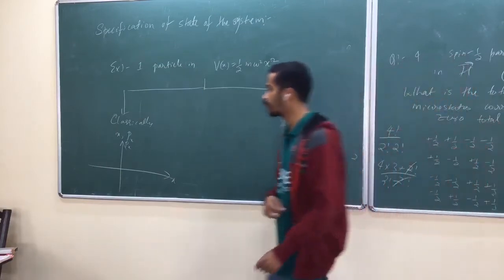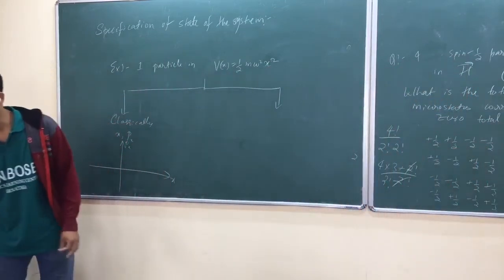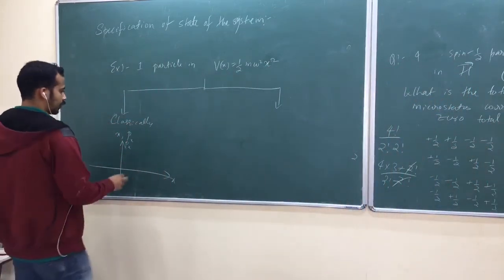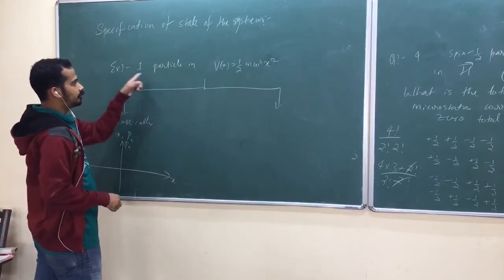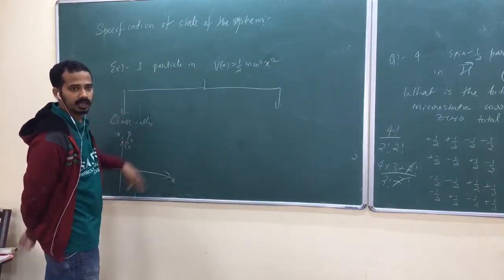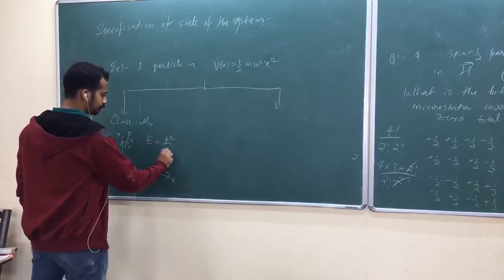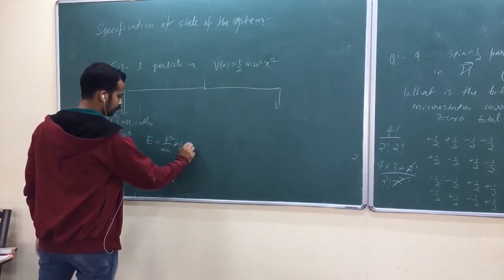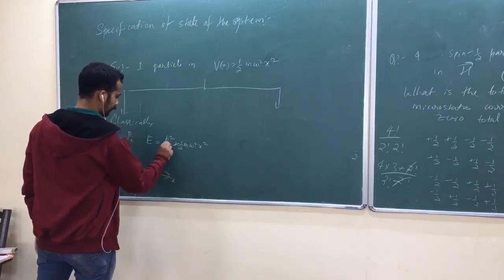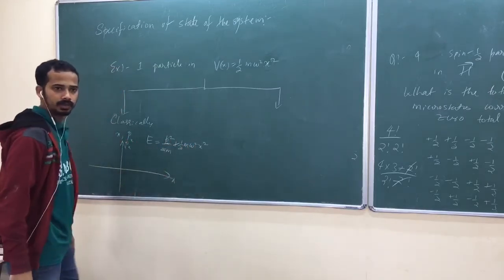We shall draw the phase space diagram. Classically, when one particle is in this kind of harmonic potential, your total energy is constant.